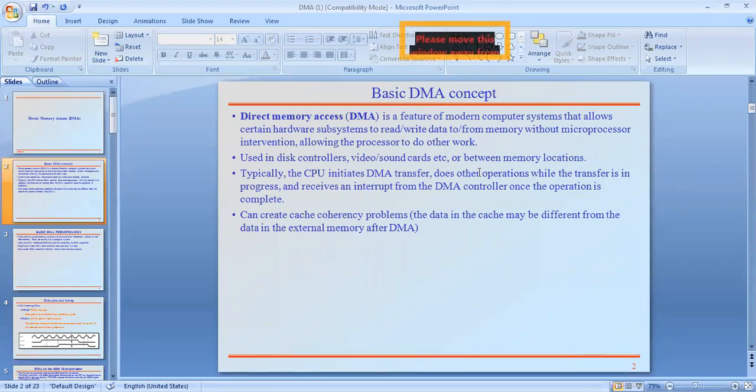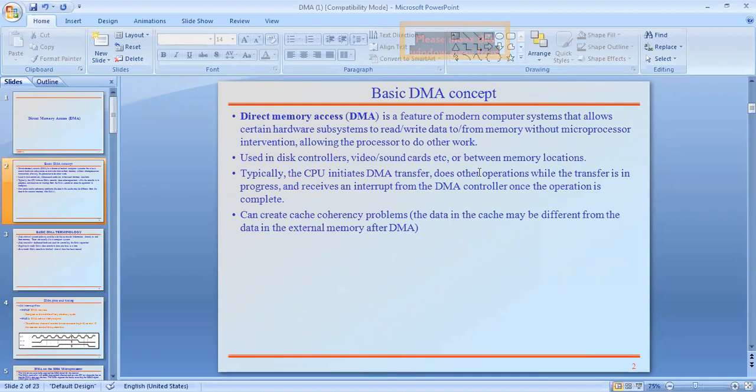Okay, next point: typically the CPU initiates the DMA transfer, does other operations while the data transfer is in progress, and receives an interrupt from the DMA controller once the operation is complete. Understand?